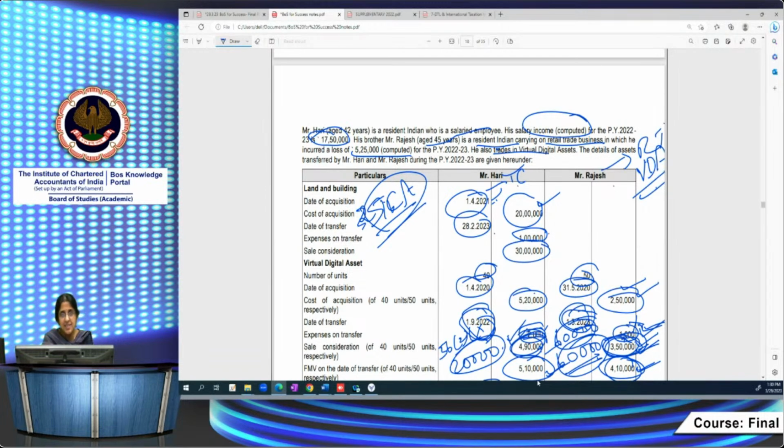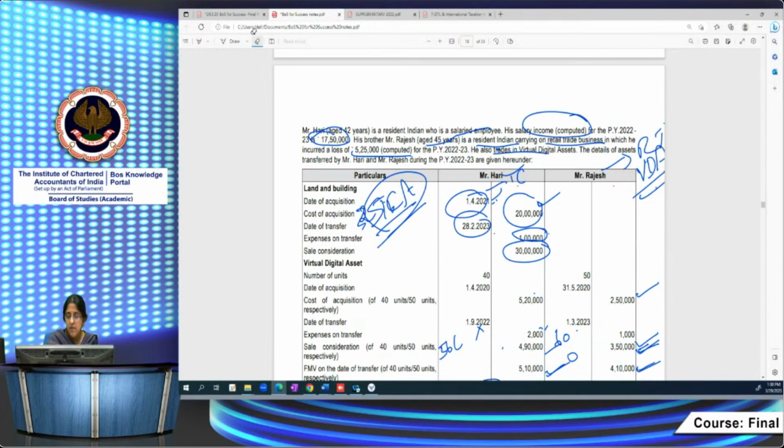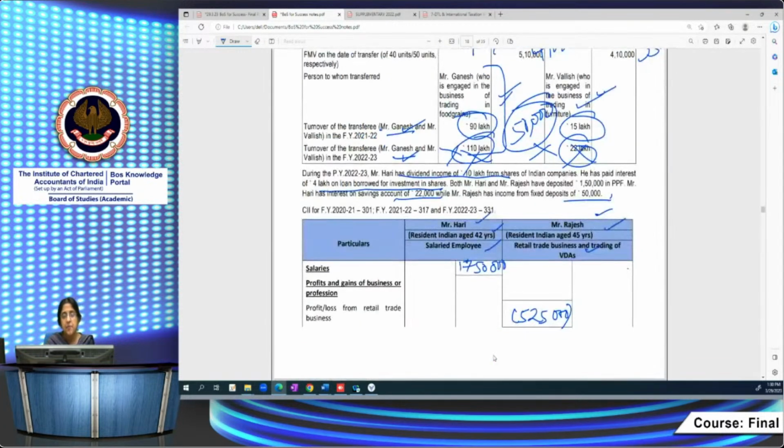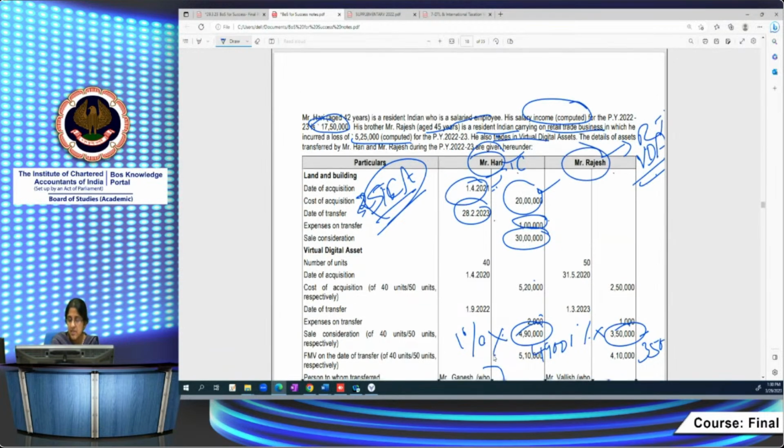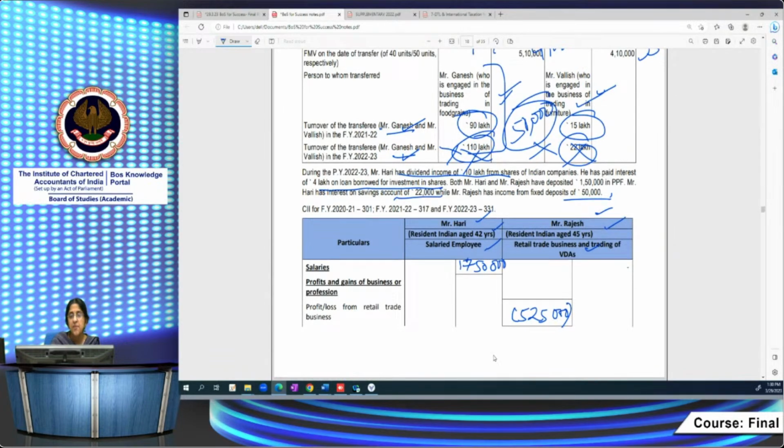So tax is deductible. How much is the tax deductible? Tax is deductible at 1% under 194S. 1% of 4,90,000, 1% of 3,50,000. So it is 4,900 and 3,500 will be the tax deductible in both cases. Because these two people are resident, they are paying to resident Indians. Hari and Rajesh are both resident Indians. And so 1% of the actual consideration.